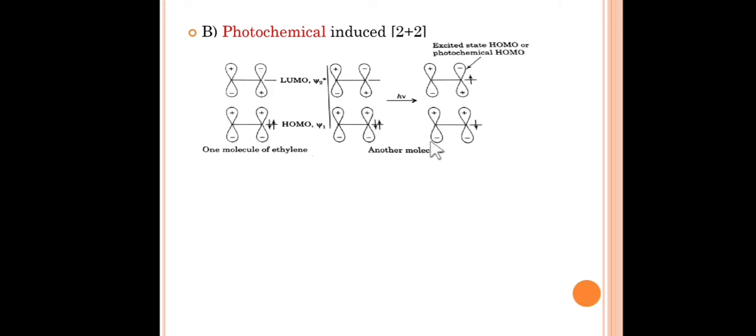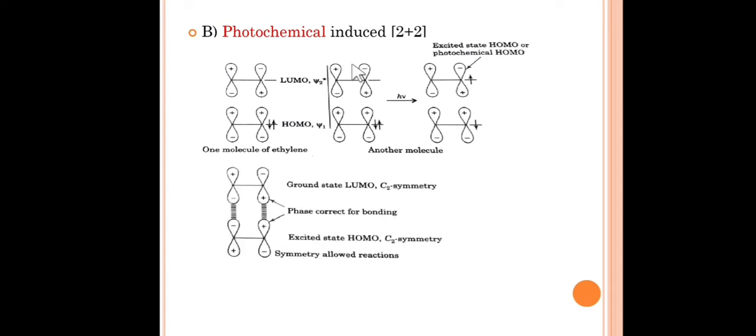After that, in another molecule, when it is exposed to the light, one electron will be excited to an upper molecular orbital, that is psi2. So this one becomes now the HOMO, highest occupied molecular orbital, and the LUMO is over here. So take this HOMO and LUMO together and let's try to make the bonding between similar lobes.